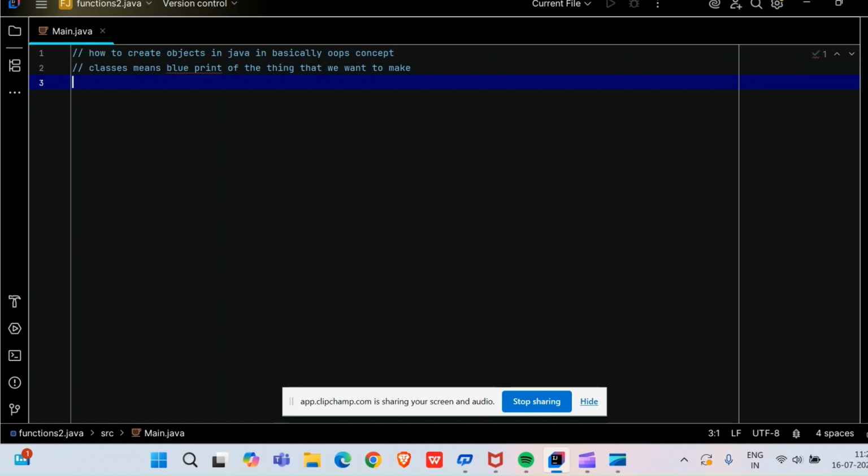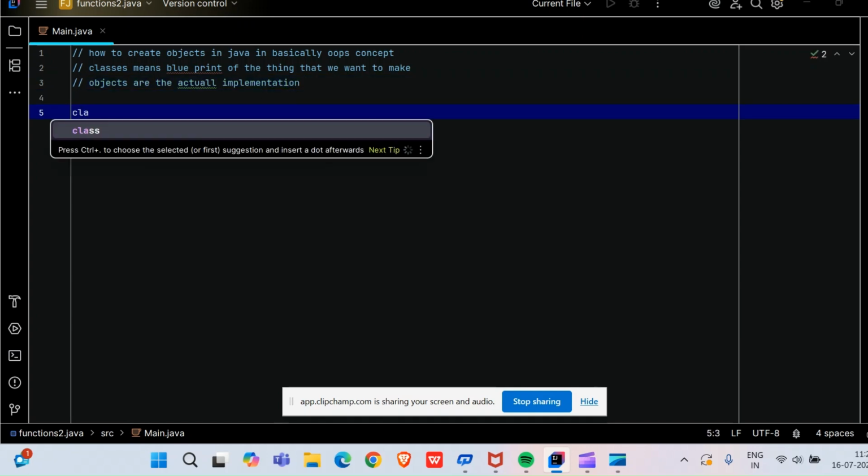Now, objects are the actual implementation of the class, the things that we just thought of. Actual implementation. Okay, let's say, friends, now in front of you I will create some classes.